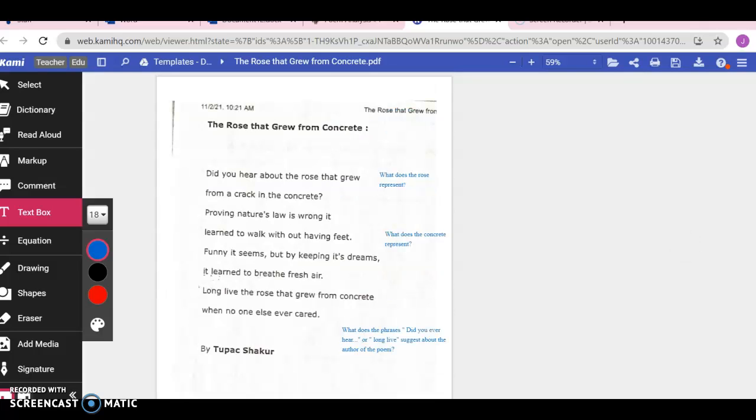I know you guys will do great. I can't wait to read your poem and see what symbols or ideas you got out of here, because he's comparing this rose to a concrete, but he's also comparing it to something else. So I want to see who can find out what he's comparing it to.